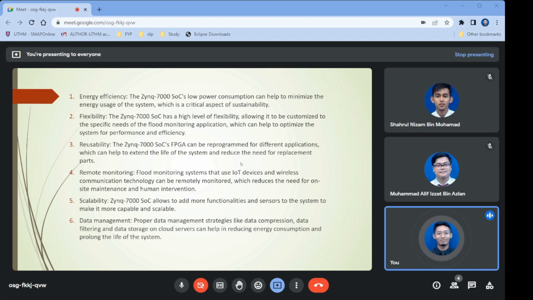Also, the Zynq 7000 series SoC allows us to add more functionalities and sensors to the system to make it more capable and scalable. And lastly, it's about data management. Proper data management strategies like data compression, data filtering, and data storage on the cloud server can help in reducing the energy consumption and prolong the life of the flood monitoring system. And that's all from me and my group.